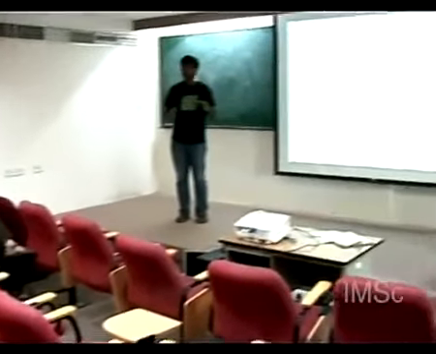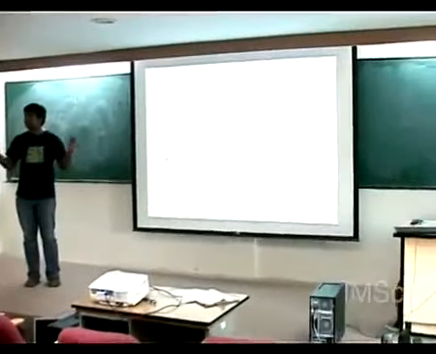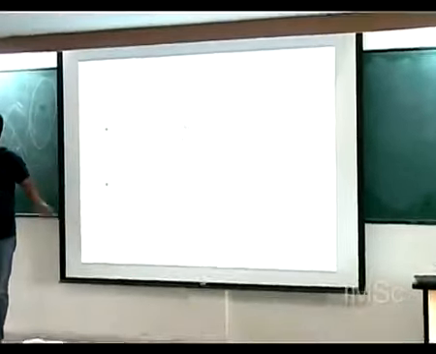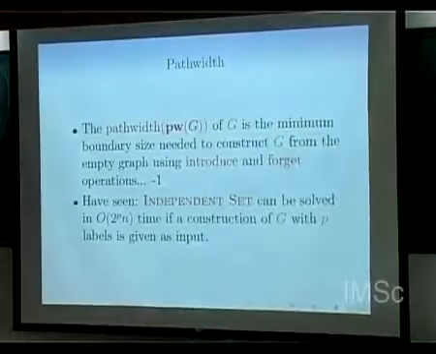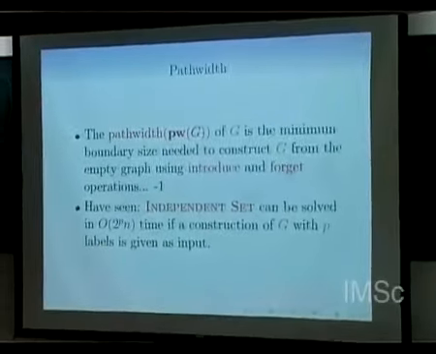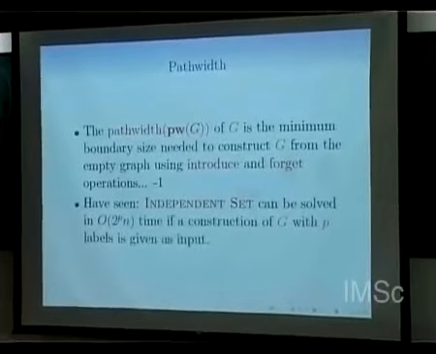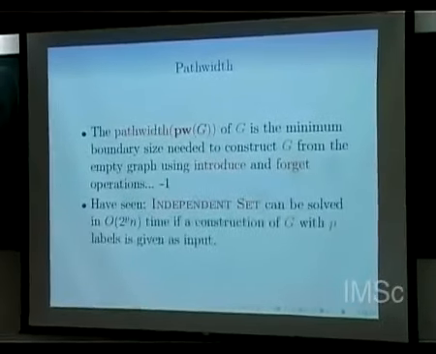There is a notion called path width of a graph, which I am not going into in detail. What is path width of a graph? Basically, it is the minimum boundary size we need such that every graph can be constructed using introduce and forget nodes. So given a graph G, what is the minimum number of boundary labels we need such that I can construct this graph, starting from a particular boundary graph and doing either an introduce operation or a forget operation?